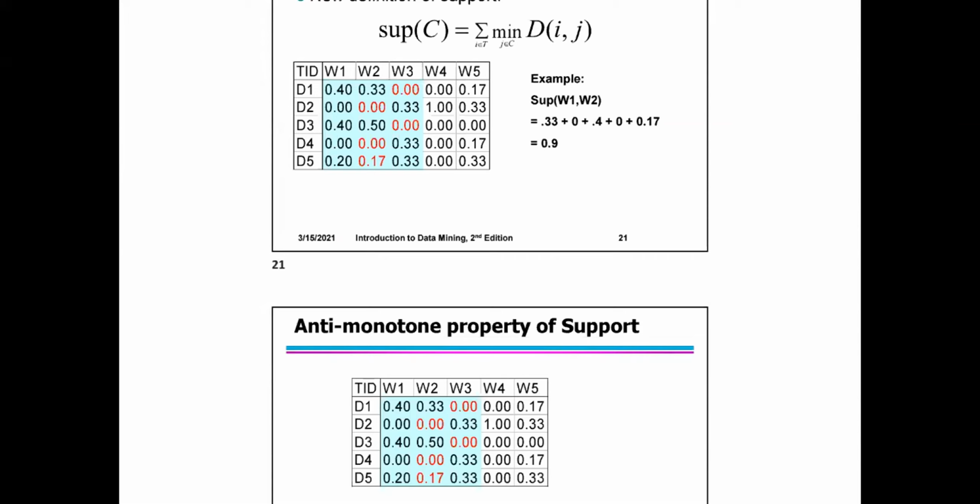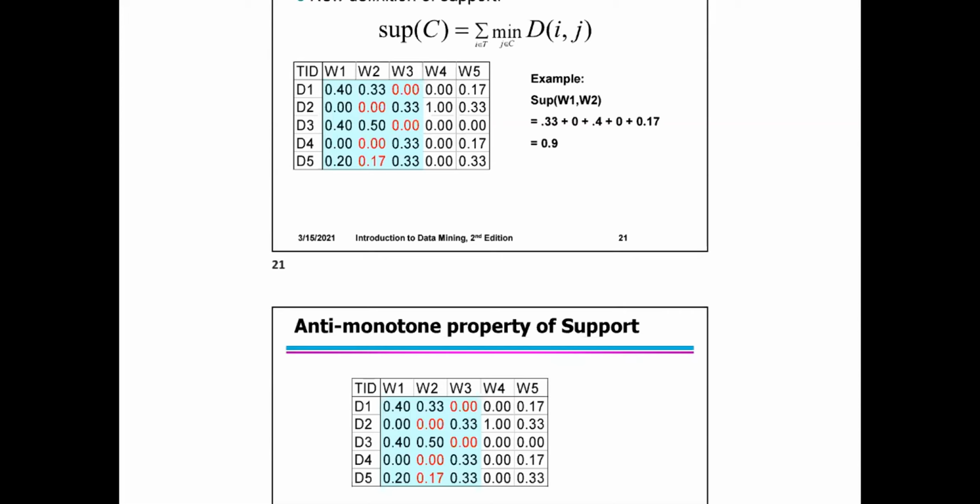The support measure defined by Min-Apriori has the following desired properties, which make it suitable for finding word associations in documents. Support increases monotonically as the normalized frequency of the word increases. Support increases monotonically as the number of documents that contain the word increases. Support has an anti-monotone property.